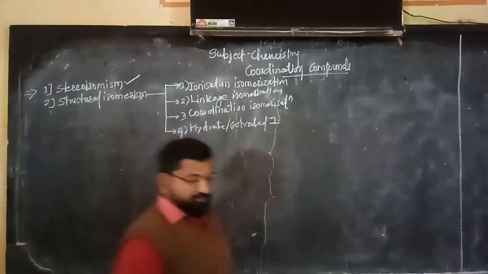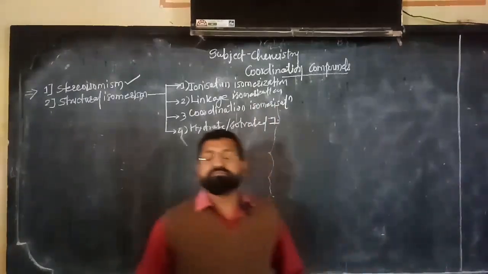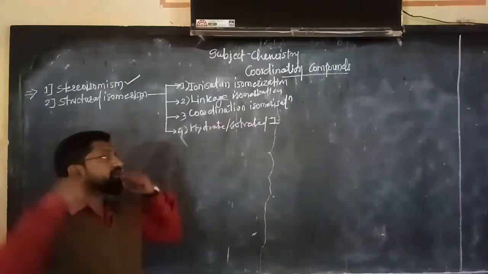From the exam point of view, this is very important. Many times questions will be asked on this topic.